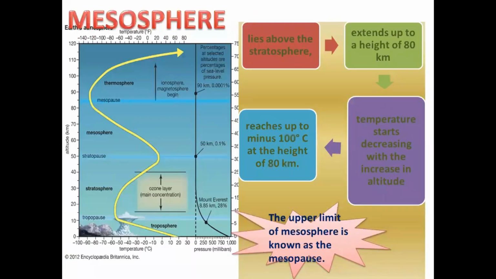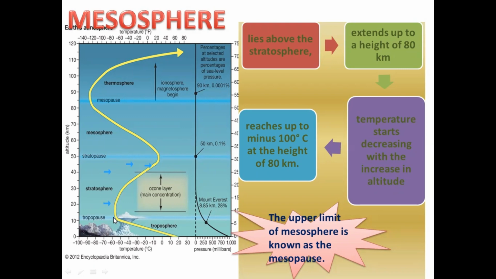After the stratosphere, we come to the mesosphere. But before coming to the mesosphere, let us come to the stratopause. Another important thing I just wanted to tell you here: if we see this line, the temperature is increasing once again from the tropopause. In the troposphere, the temperature was decreasing.